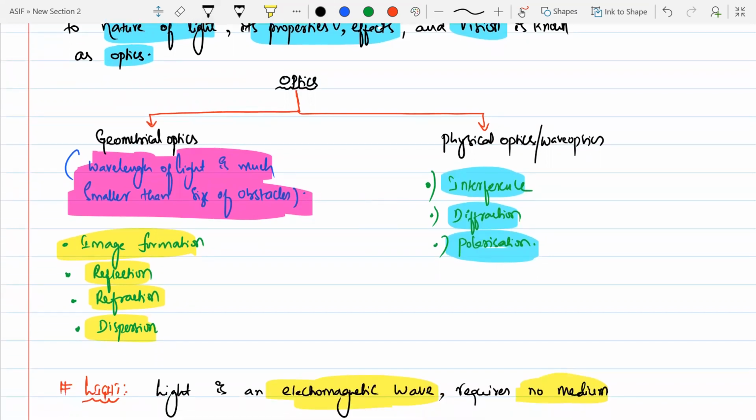So we'll be talking about image formation, reflection, refraction, and also dispersion in ray optics. In ray optics, we'll be studying all these things in detail. In physical optics, we'll be studying interference, diffraction, and as well as polarization.